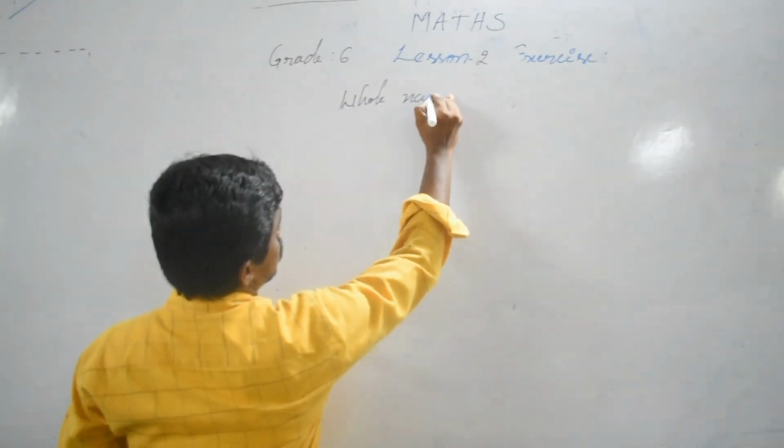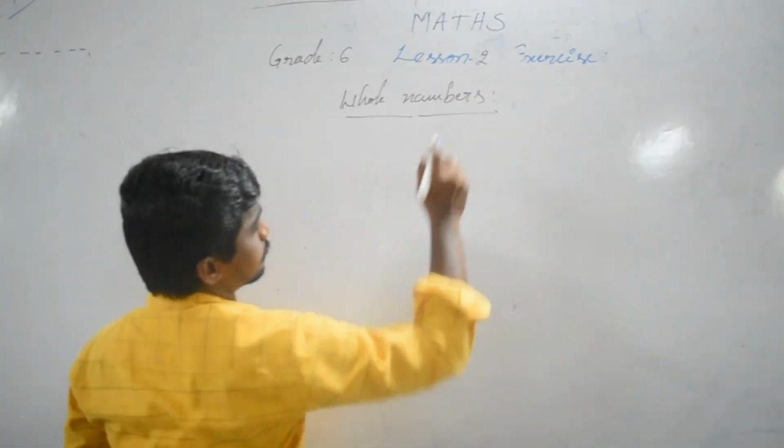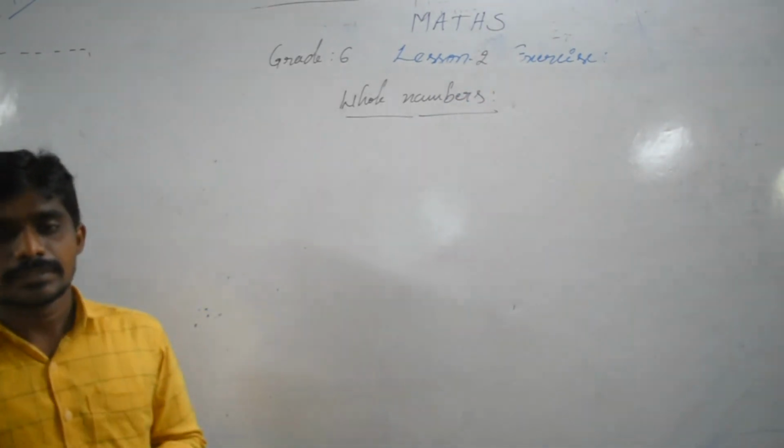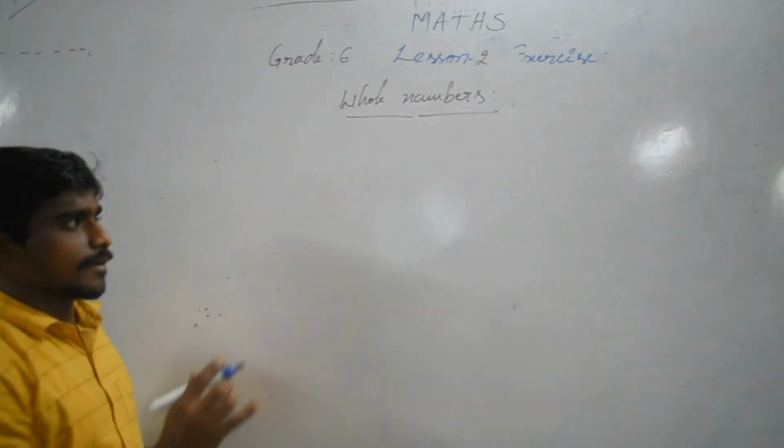Whole numbers. What is a whole number? Simple. We know natural numbers.